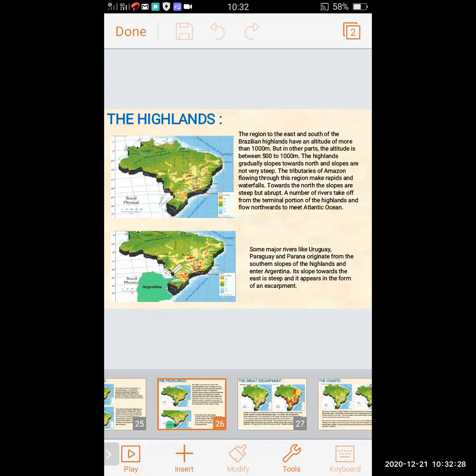The highland gradually slopes toward the north, and slopes are not very steep. The tributaries of the Amazon flowing through this region make rapids and waterfalls. Towards the north, the slopes are steep but abrupt. A number of rivers take off from the terminal portion of the highland. And the second map shows us a clear idea of the major rivers like Uruguay, Paraguay, and Paraná, which originate from the southern slopes of the highland and enter Argentina.